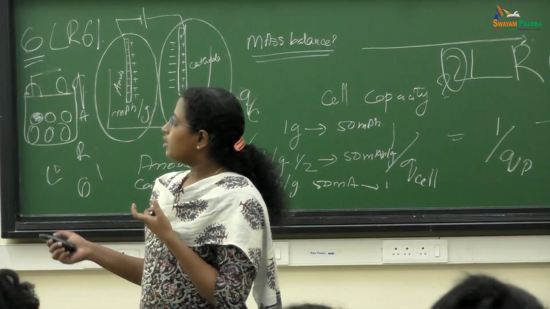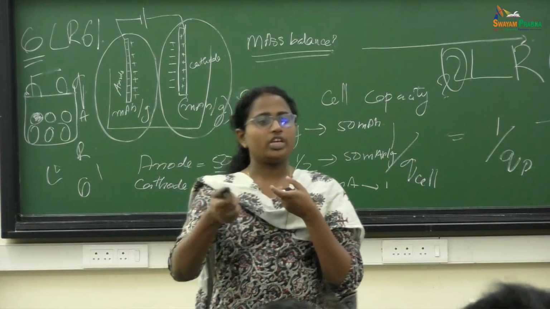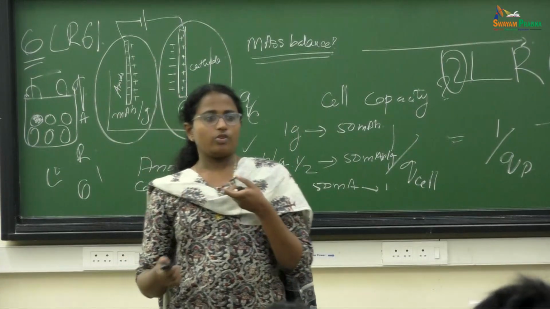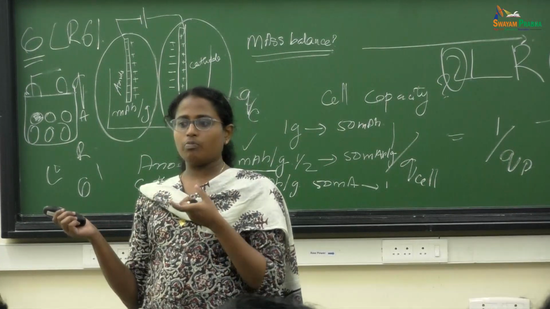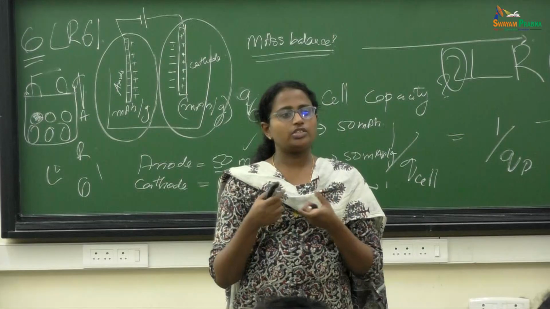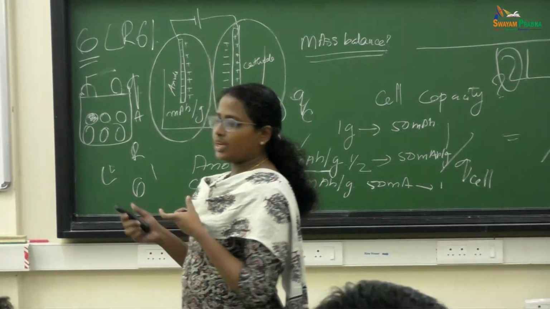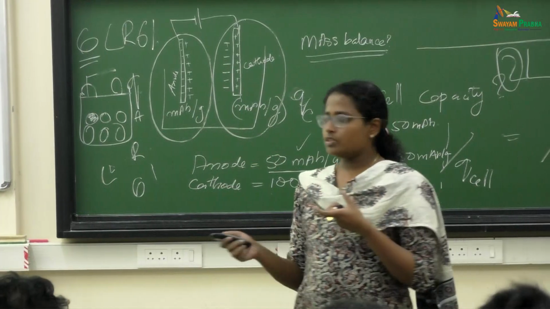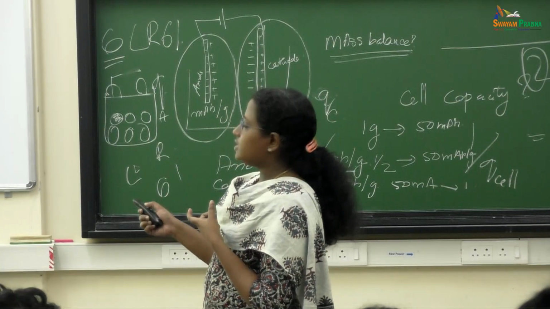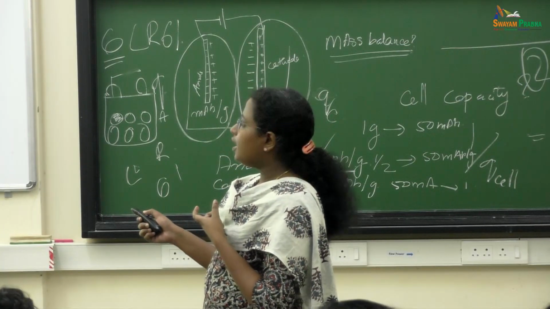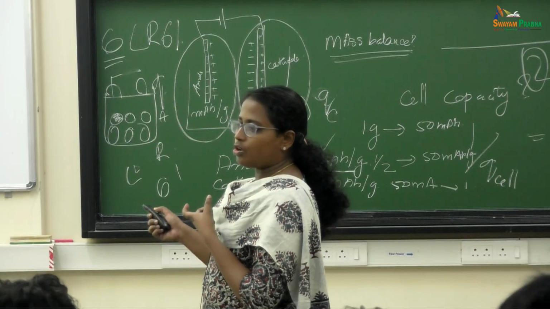In alkaline zinc batteries, I think in your textbook the dry cell is mentioned. If you see the dry cell chemistry and this alkaline chemistry, it is almost similar. In a dry cell you use zinc chloride and ammonium chloride as electrolyte. Here you are using an alkaline medium. So basically at the anode, zinc gets discharged as zincate, and manganese oxide gets reduced as manganese oxyhydroxide.